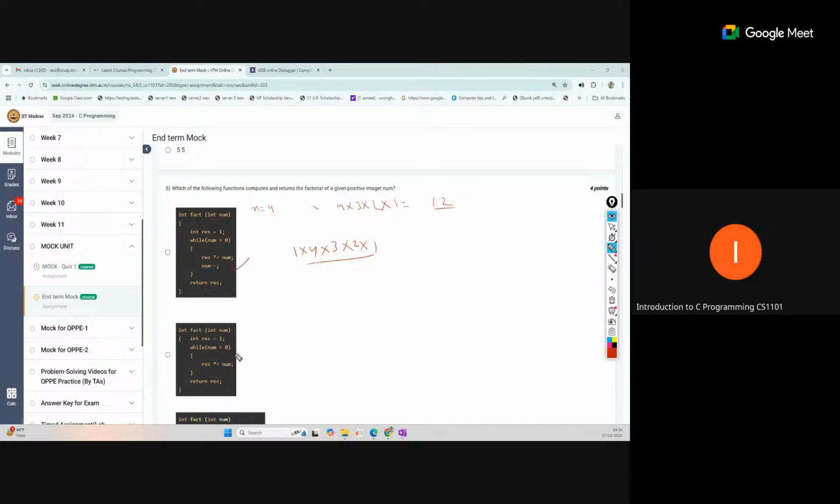Second code, why is this incorrect? Let's check this. What is the issue with this? We're not decrementing num, so it will just multiply with the original value of num, and this will also enter an infinite loop. Yeah, infinite loop, correct. So this is the mistake. We are not updating the num value, and this loop will enter into an infinite loop and will not stop.